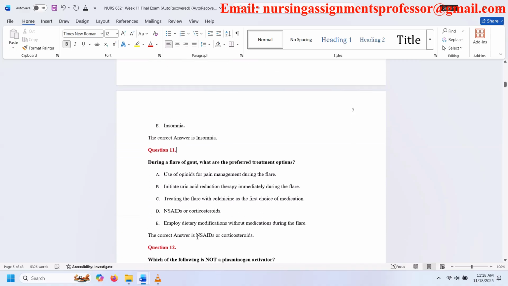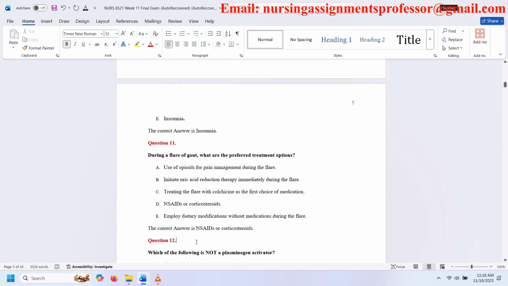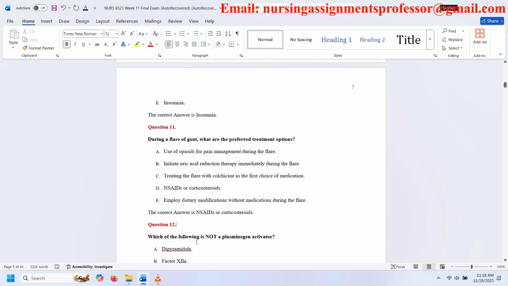Question 11. During a flare of gout, what are the preferred treatment options? A. Use of opioids for pain management during the flare. B. Initiate uric acid reduction therapy immediately during the flare. C. Treating the flare with colchicine as the first choice of medication. D. NSAIDs or corticosteroids. E. Employ dietary modifications without medications during the flare. The correct answer is NSAIDs or corticosteroids.